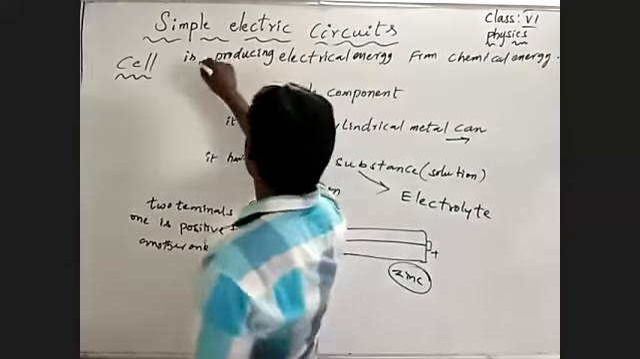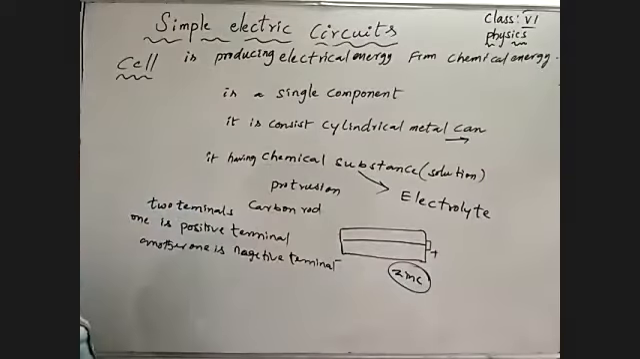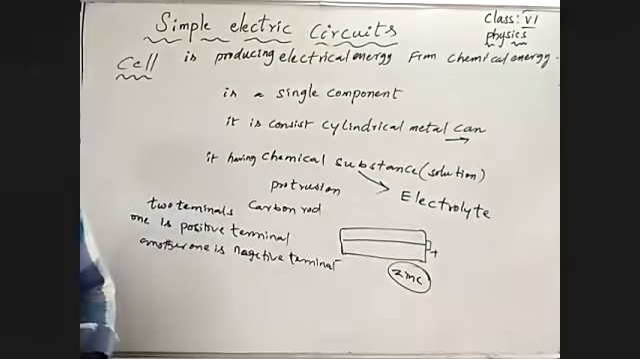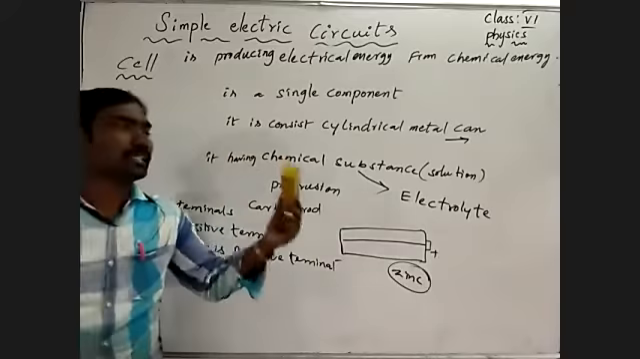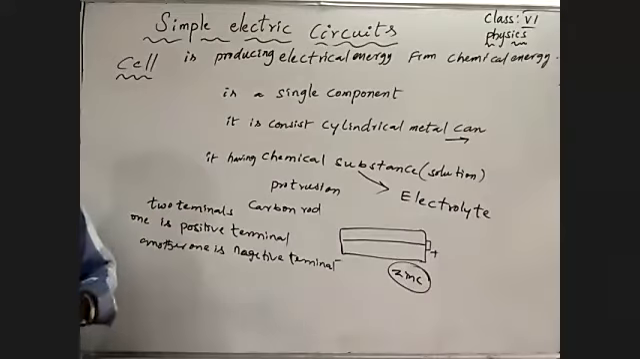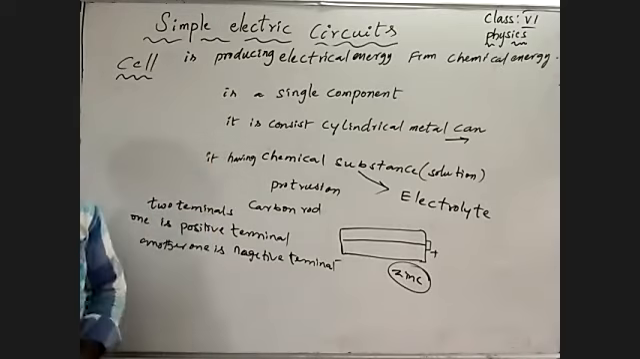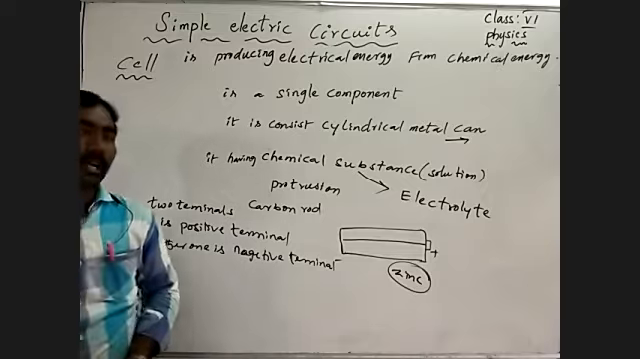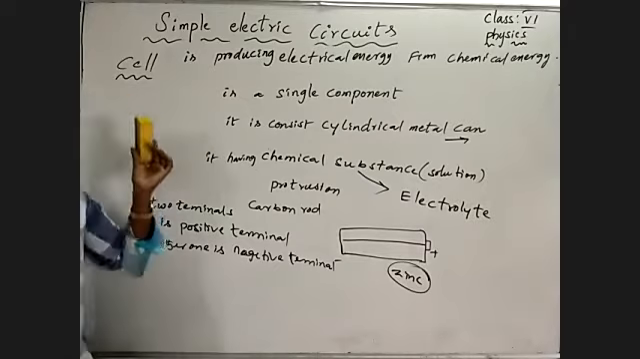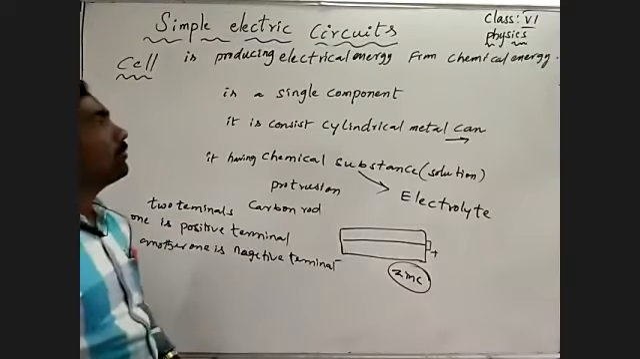A cell can produce what? Electrical energy from chemical energy. The chemical energy converts into electrical energy in a cell. How can a cell produce electrical energy? By chemical energy, the chemical substance already present in the cell. By the transfer of charges between those, it produces electrical energy. A cell can produce electrical current from chemical energy. That we have to remember compulsorily.